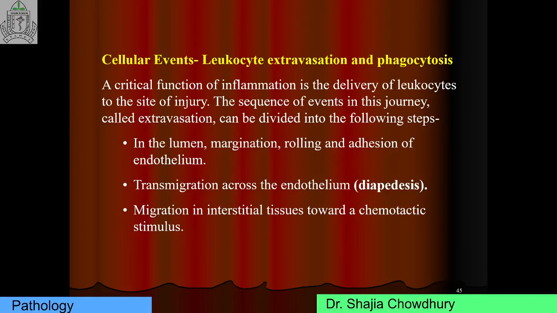Recruitment consists of margination, rolling, adhesion, transmigration, and chemotaxis. Then recognition of microbes and necrotic tissue by phagocytosis, and final removal of the offending agent by macrophages and other phagocytic cells.